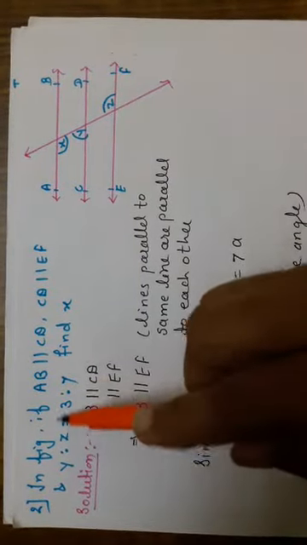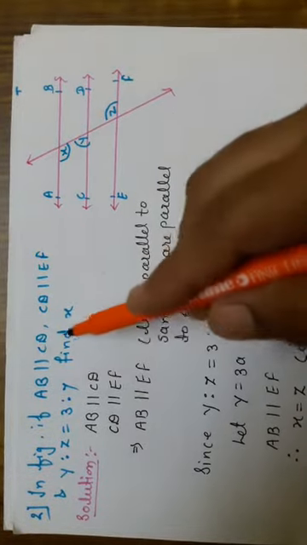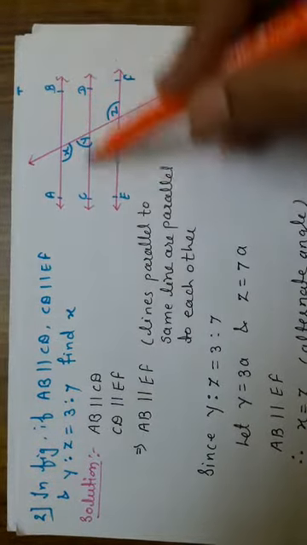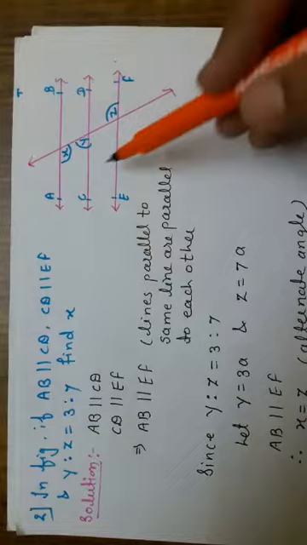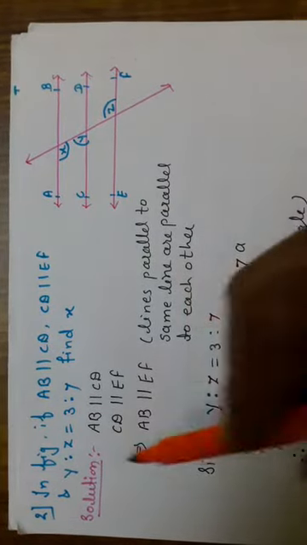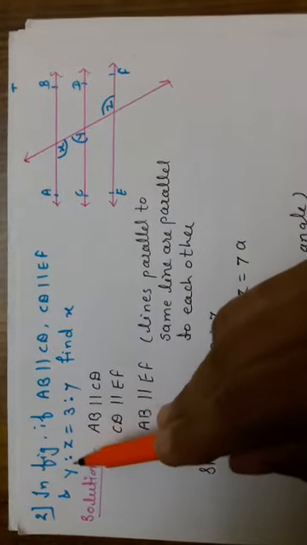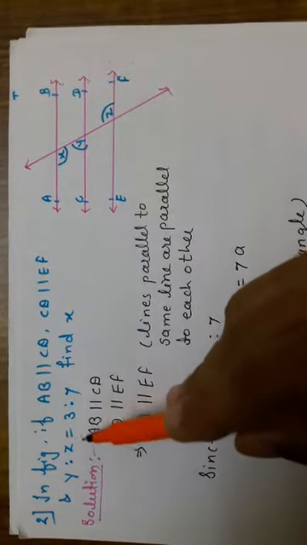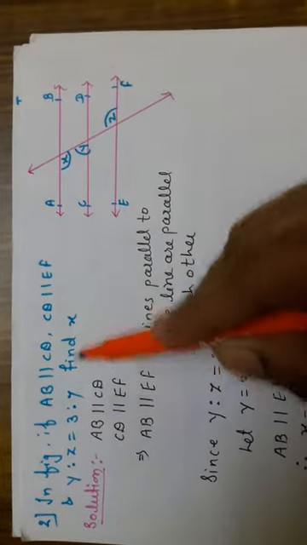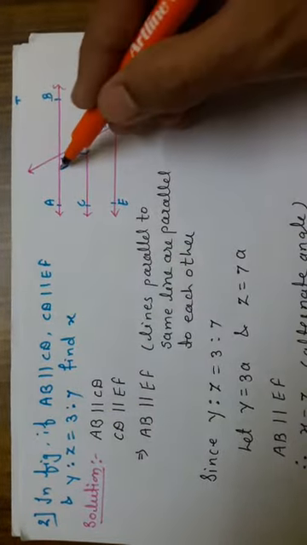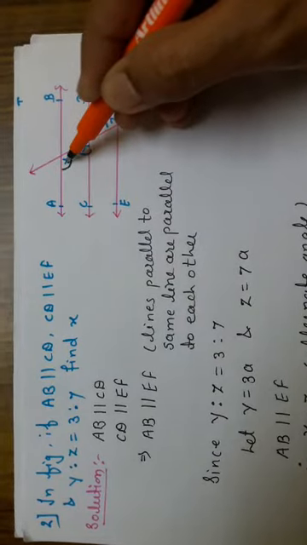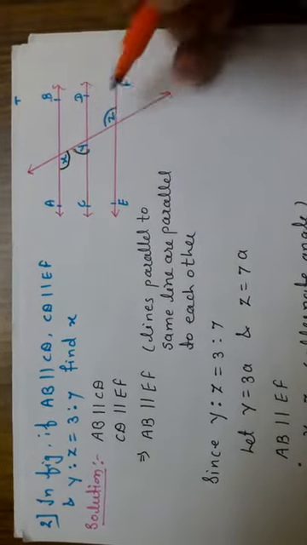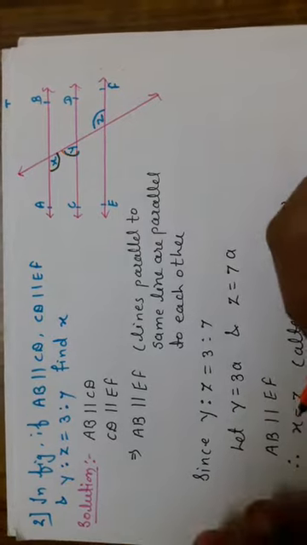Second problem. In the given figure, if AB is parallel to CD and CD is parallel to EF, again they have given the ratio y to z, which is equal to 3:7. Find x. They have mentioned the angle that is going to form here: this is x, this is y, and this is z.